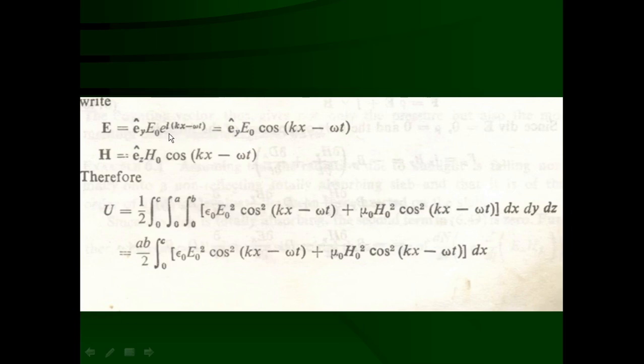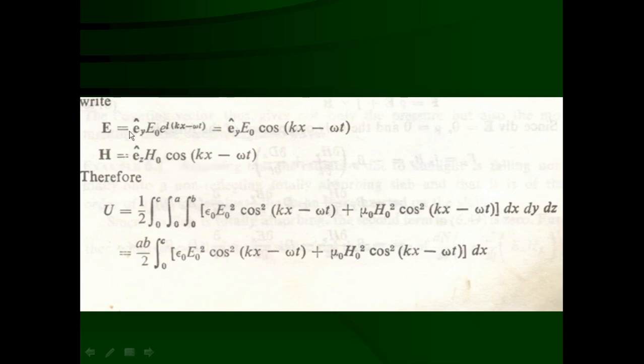If we take the real part of this, e raised to i theta is equal to cos theta plus i sin theta, and the real part is cos theta. So the real part of the electric field is E y-hat E0 cos(kx minus omega t). Similarly, the magnetic field H is equal to z-hat H0 e raised to i (kx minus omega t), and its real part is nothing but z-hat H0 cos(kx minus omega t).